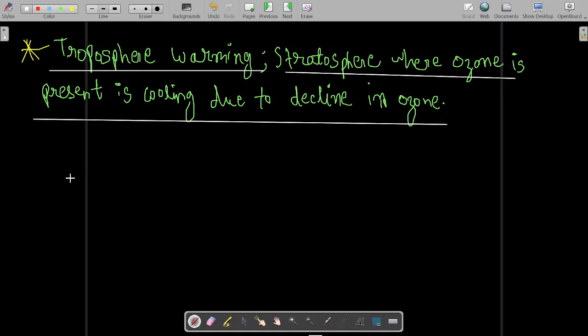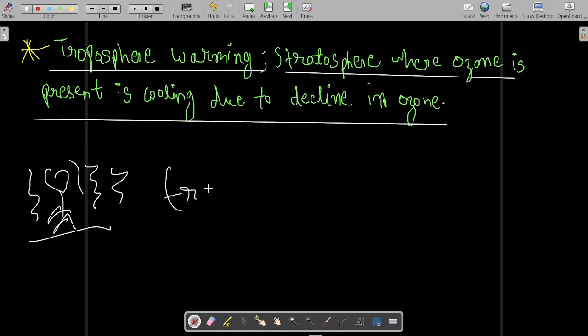You have already learned the various layers of the atmosphere in your geography GS. Troposphere is the lowermost layer of the atmosphere. We are standing on the ground, which means we are standing in the troposphere, because the troposphere is the layer we are surrounded by.